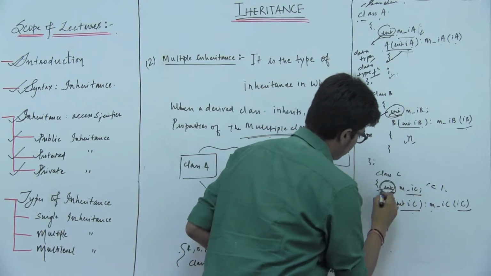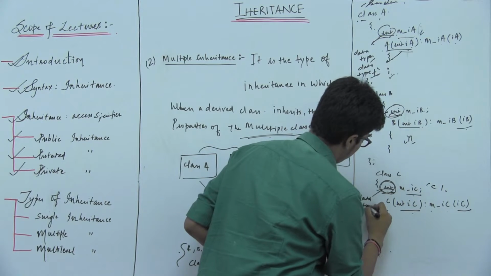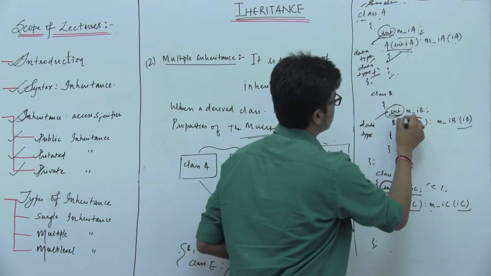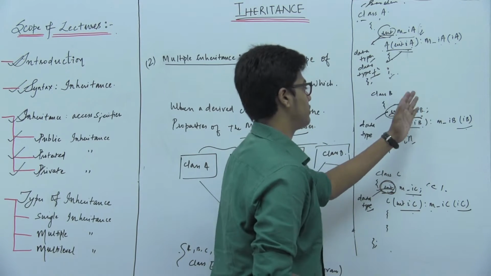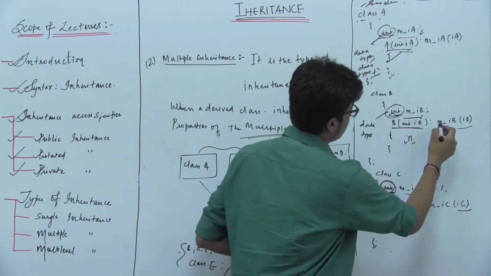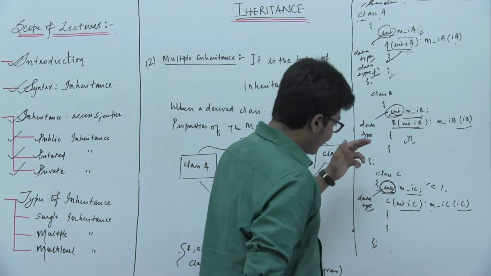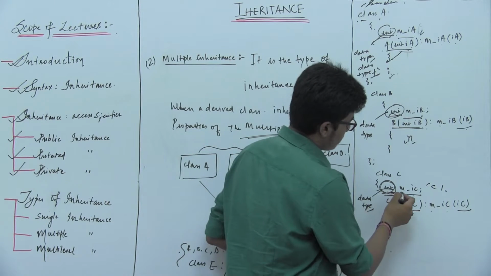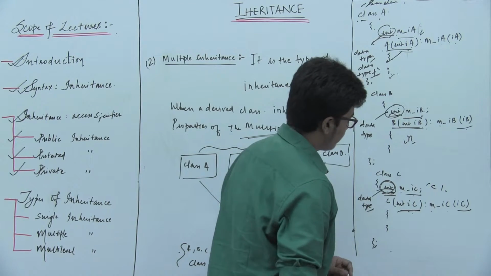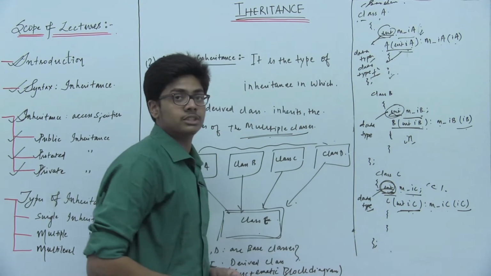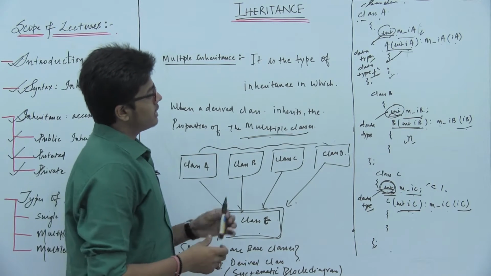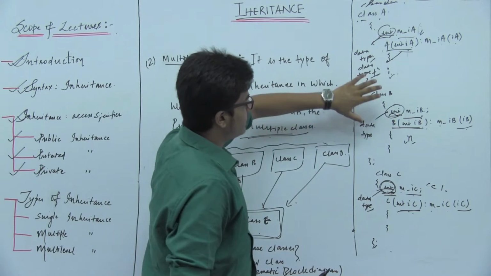So the data type here is integer, in which we also introduce the same thing, that integer data type of m of I of a, that is m of integer, passing argument of integer inside a function. So m of I of a, that is I of b. In class C also we defined integer data type of m of I of c, that is the function of I of c. That is how the base classes of the functions are. So from here you can derive, see, 3 types of classes.